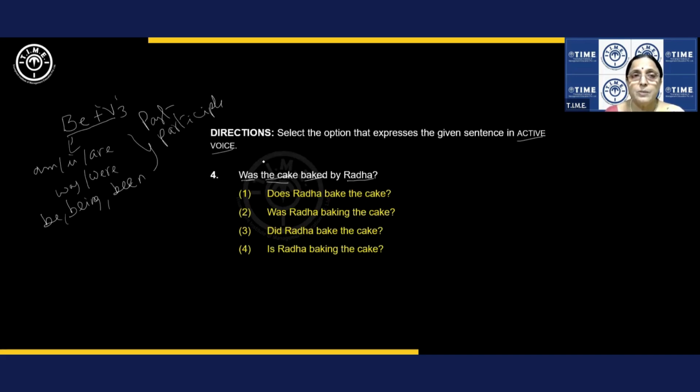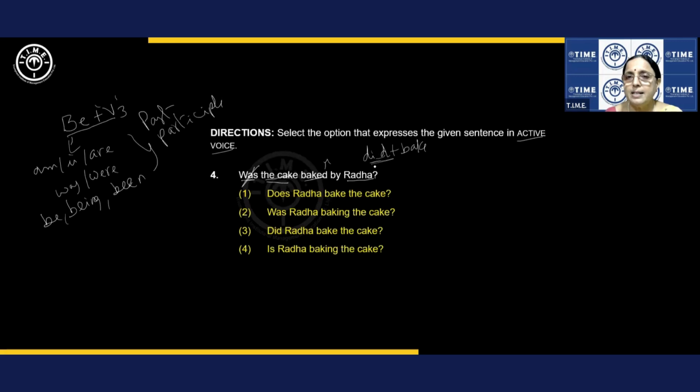All right. So when you change a sentence from active to passive, we use be forms, right? But when you change it from passive to active, you have to eliminate this be form. Is that clear? And baked is past tense. All right. What's the split verb for baked? Did plus bake is the split verb. Did plus bake. All right. So we should have did in our answer.